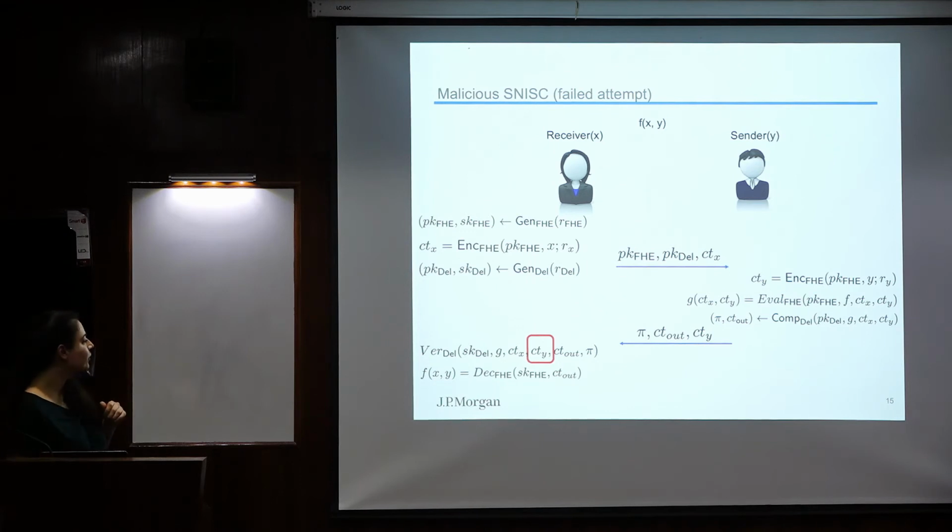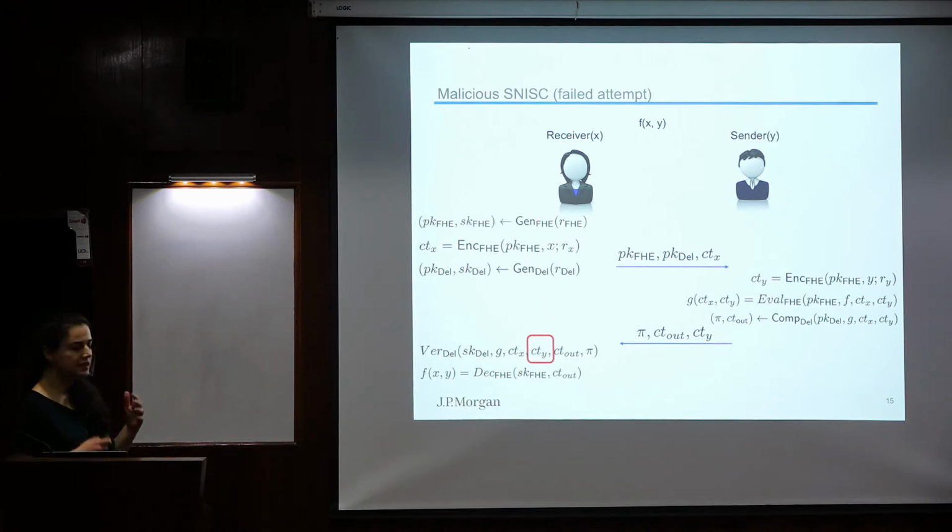So we need to hide the proof and the statement. How are we going to do that? Let's use secure computation, the generic secure computation, to hide them. But here we're trying to build non-interactive secure computation, and now we want to use secure multi-party computation to hide the proof. So this is like conflicting.